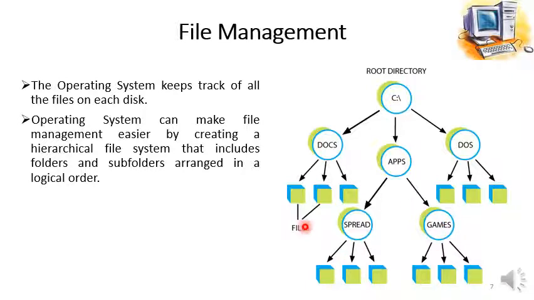So this is how we can arrange our files, folders and subfolders in a hierarchy, where the files are enclosed inside the folders and the folders can be enclosed inside other folders as subfolders, and all the folders are enclosed inside the root directories or the disks. So this is how the file management function of the operating system is performed.